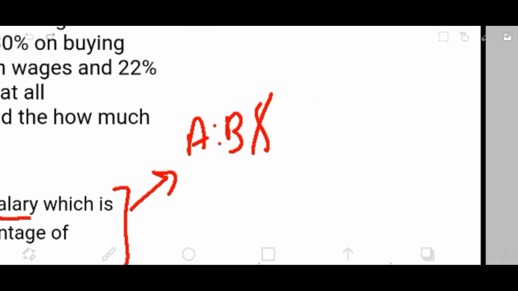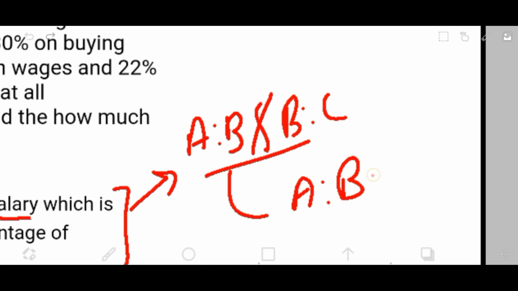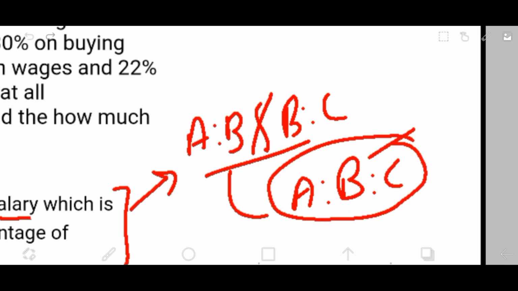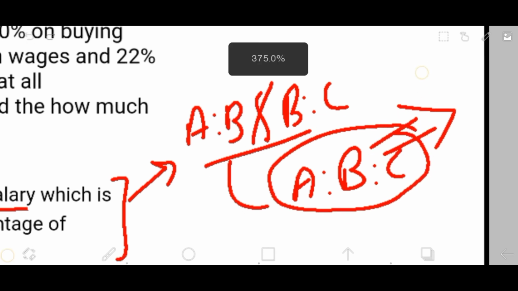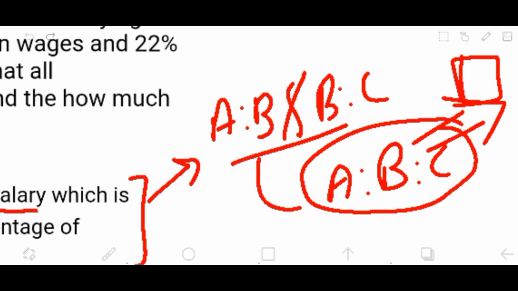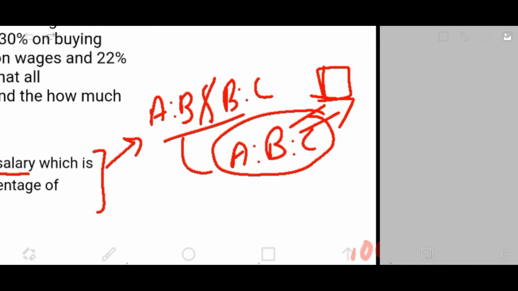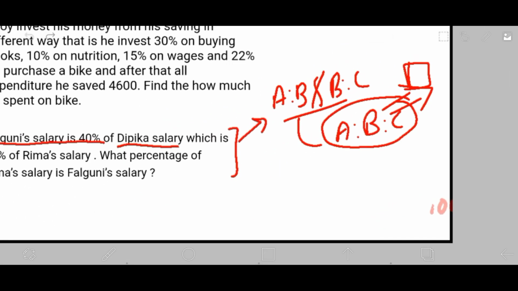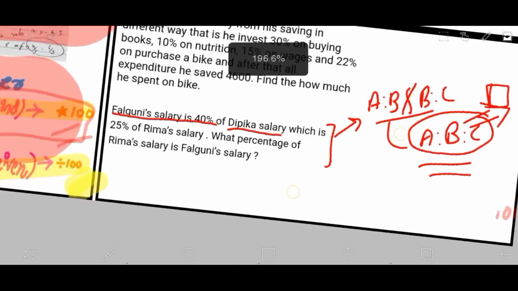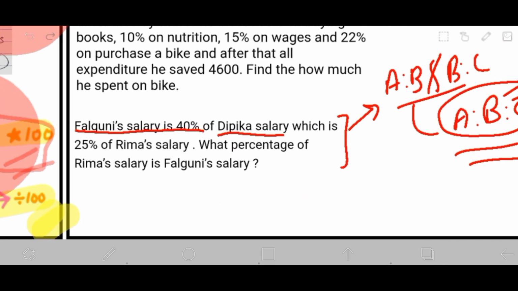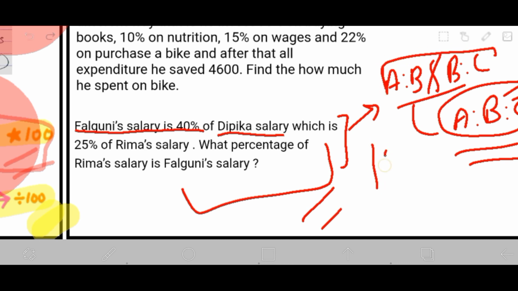So if A is to B and B is to C, how could you write A is to B is to C? If you don't remember this, go to my video on ratios and proportion summary. You can type on Google 'ratios and proportion summary by S. Aditya' and you'll get it. I advise you to get that and solve this, because if you don't apply this, it would be way longer.